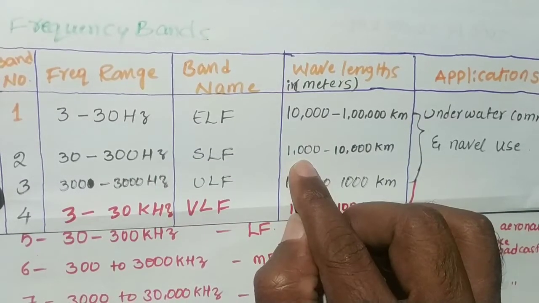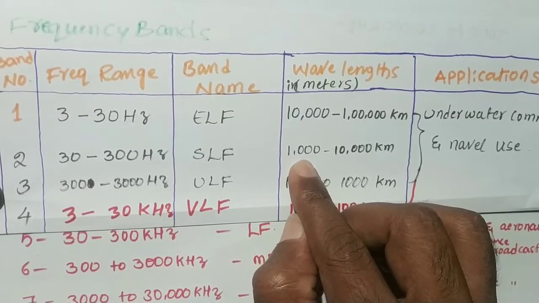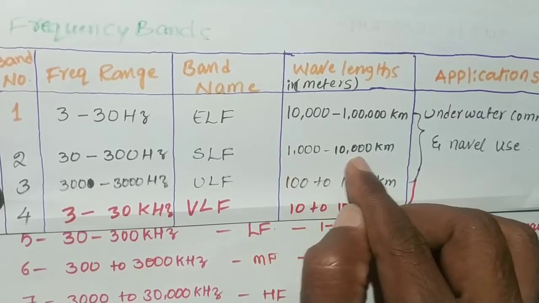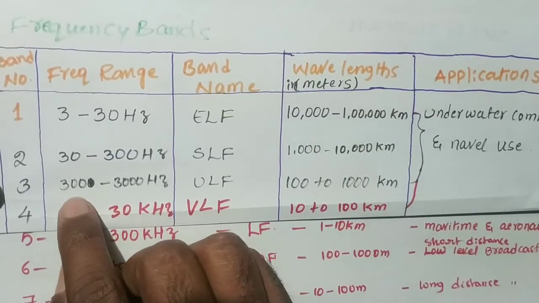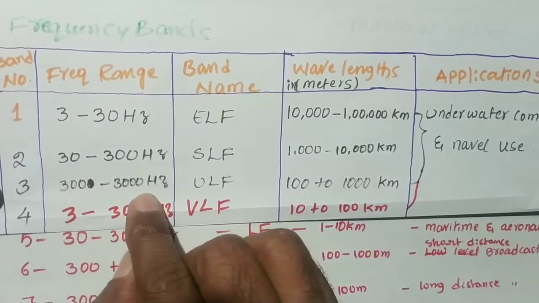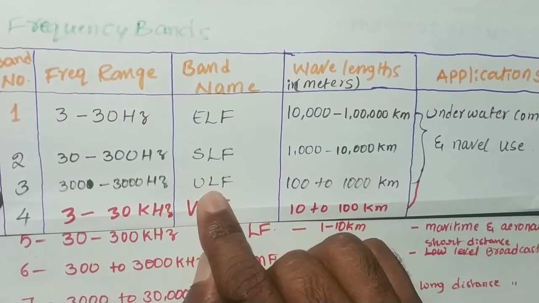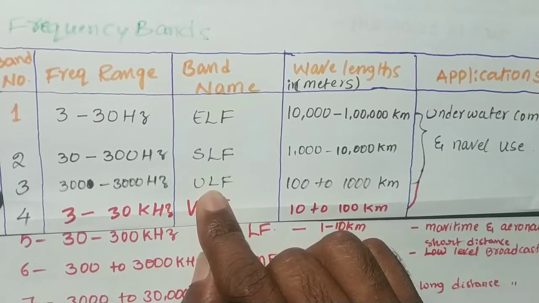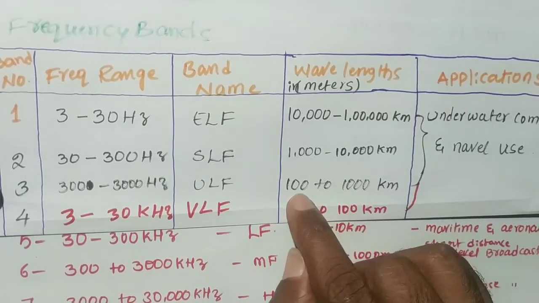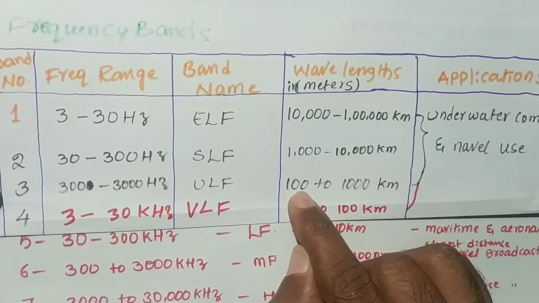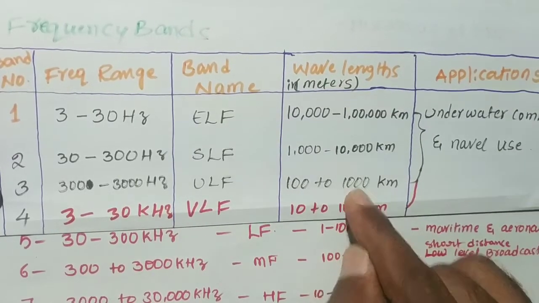It covers the wavelength range of 1000 to 10,000 kilometers. And the third band, 300 to 3000 Hz, is named ultra low frequency. It covers 100 to 1000 kilometers.